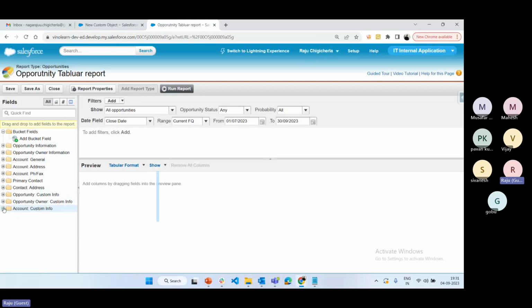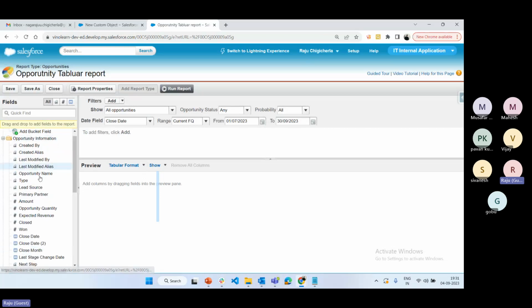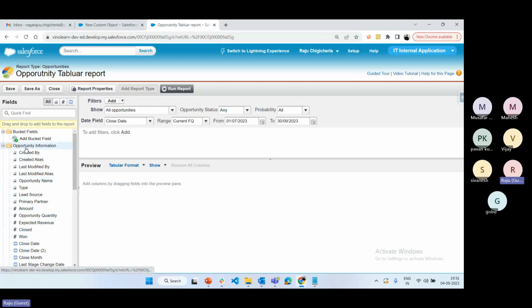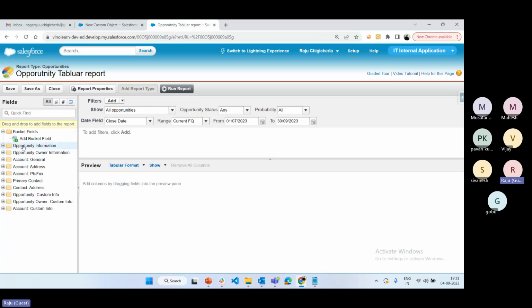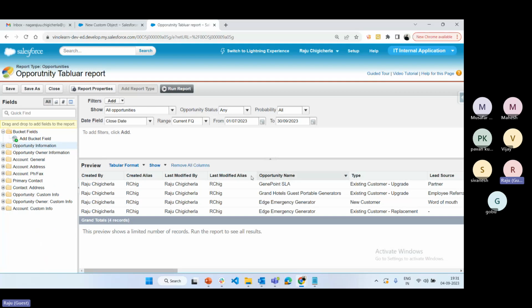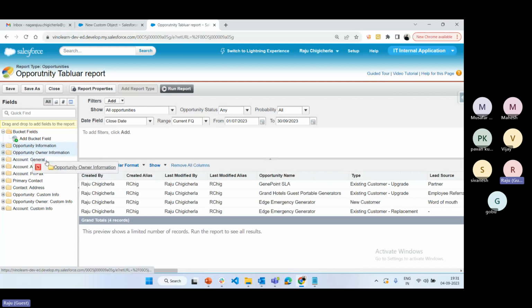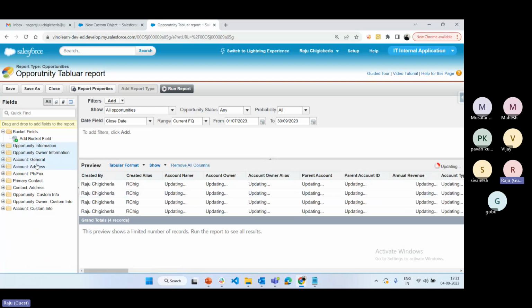If you want to drag and drop an entire section, this section has almost 15 to 20 fields available. If you want to drag and drop one by one field, you can drag and drop like this. Or if you want to drag and drop the entire section here, the entire section also you can drag and drop. See, all the fields contained in the section are available here. Like this, you can add all the sections.